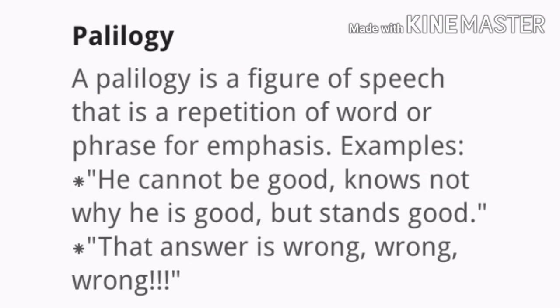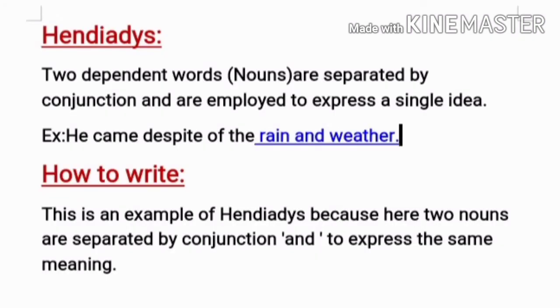So in the first sentence, good is repeated. In the second sentence, wrong is repeated. So this is an example of palilogy. So how to write? You have to write in such a way. This is an example of palilogy because here the word good is repeated in this sentence several times for the sake of emphasis.